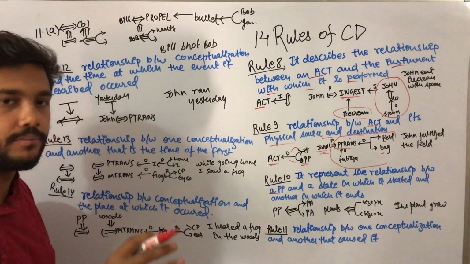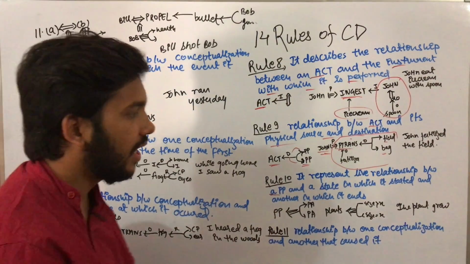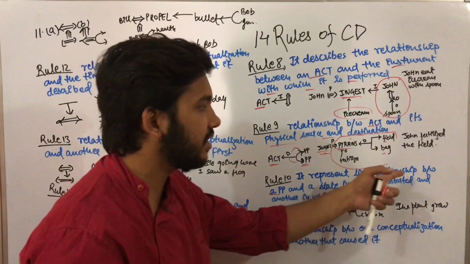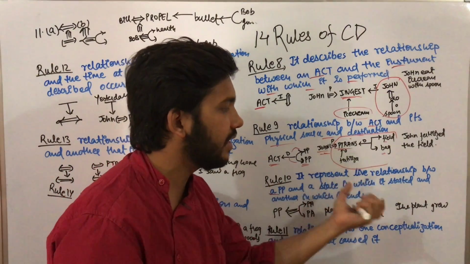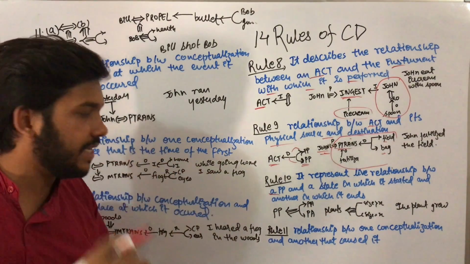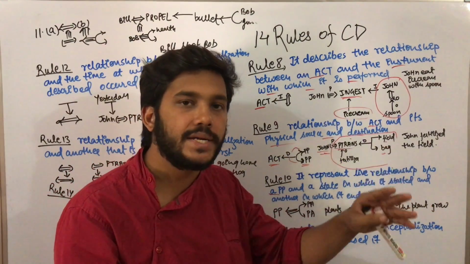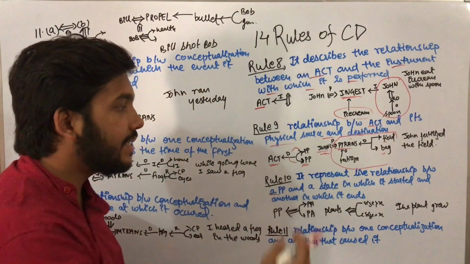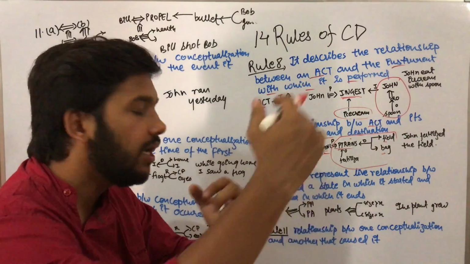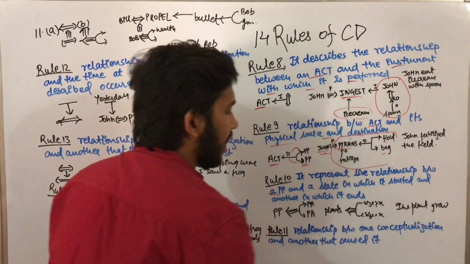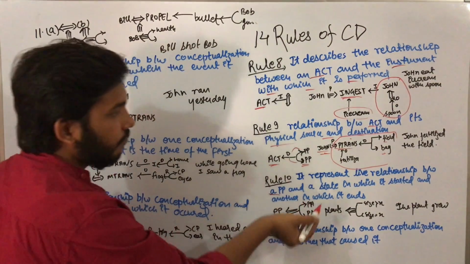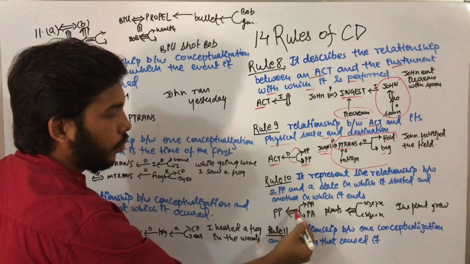Our PP is a real world object, and here our real world object is plant. There is a state in which it started and another in which it ended. So when you brought the plant, the size of the plant was 10 centimeter, and now the size of the plant is 1 meter. So it started in one state and now it ends in another state. For such a statement, we are going to use Rule 10. We have discussed that earlier we were using 2 arrows.